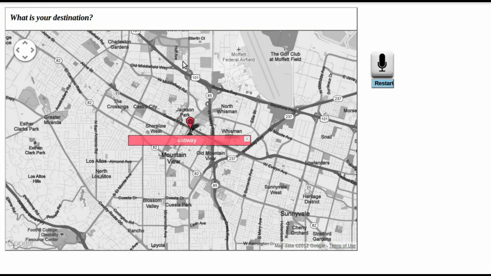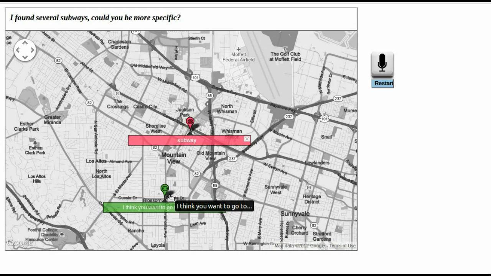In the second stage, specify the selected destinations one by one by speaking to the system. To speak, click the microphone button. Once done speaking, click the button again. Subway. At each turn, the system will try to predict the target destination based on your speech input. The target is showing in a pink marker on the map, while the system's prediction is provided by a green marker. In this case, a different Subway is returned.